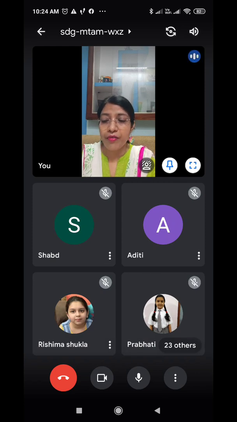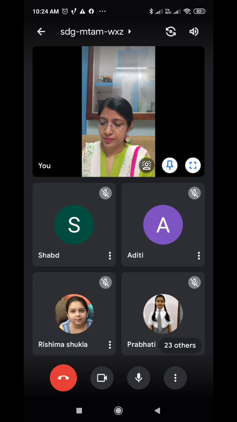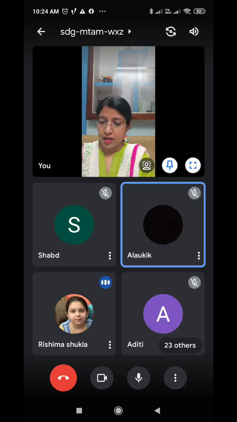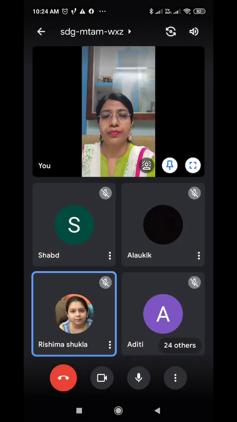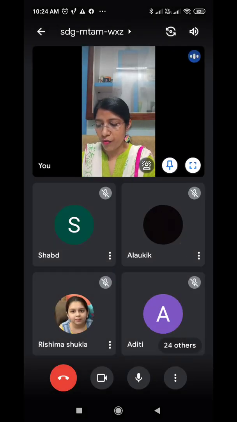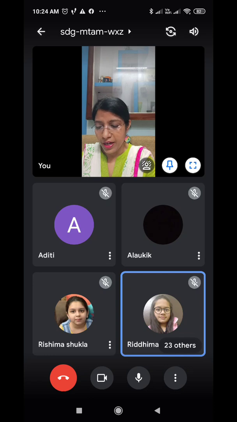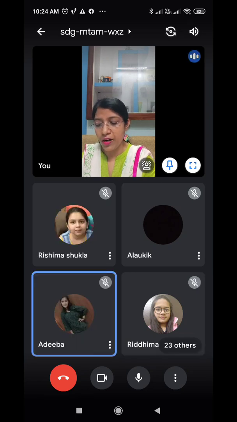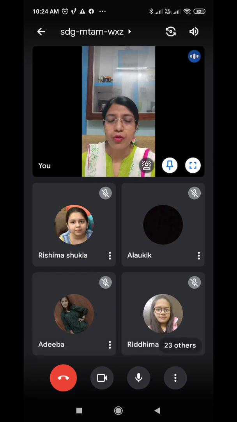So we have an exercise here. Straight away fill in the blanks with suitable personal pronouns. Let's try to do this. You all have a pencil ready? Yes, ma'am. Okay, so let's start then. We are looking for Rohan. Have you seen him? We have to substitute for a word for Rohan. Have you seen him? Correct.